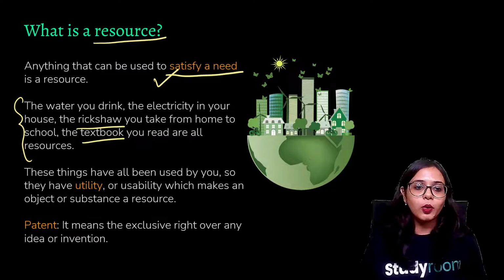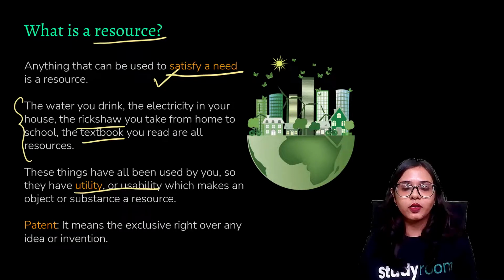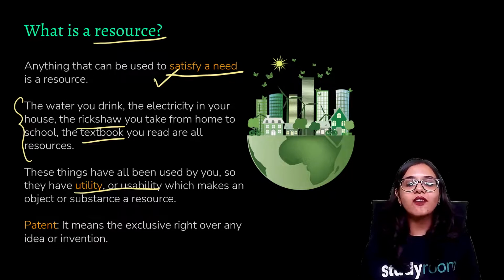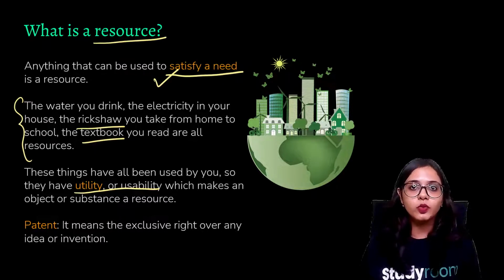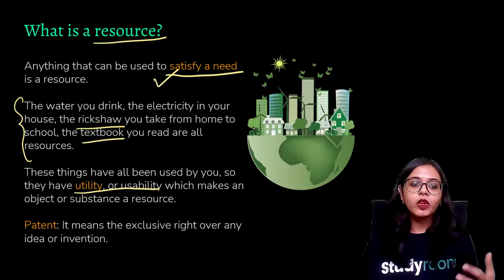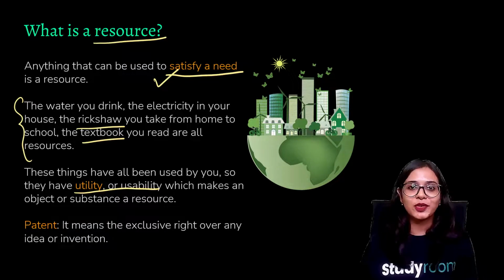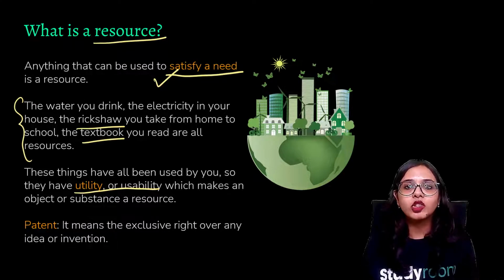All right, so we can broadly specify that all those sources, all those things that have some utility purpose, some usability purpose, all those items that we humans can use for the better functioning of our lives, those items then could be listed as resources. And humans also apply some technological skills.